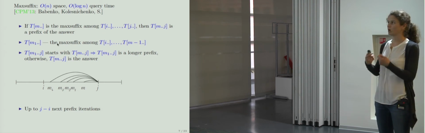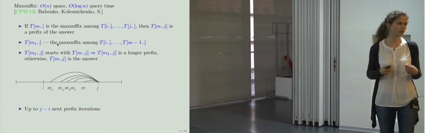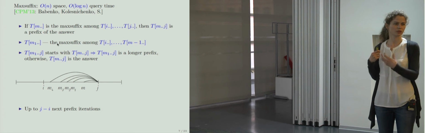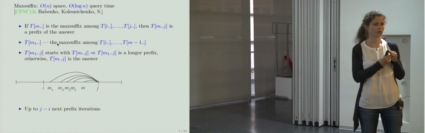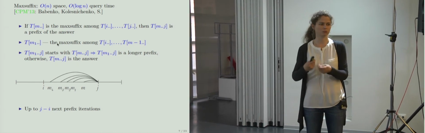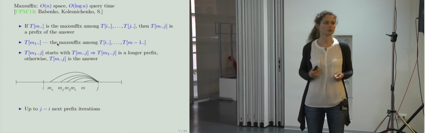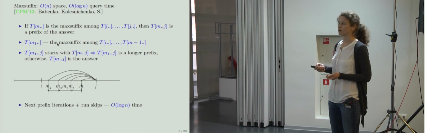So now we have an algorithm. We take M, then we take the next prefix, and so on. The problem is that there can be too many iterations of these next prefix iterations. For example, if a string consists of all letters A, then each time the next prefix will be just one letter longer than the previous one. But this can be easily overcome.